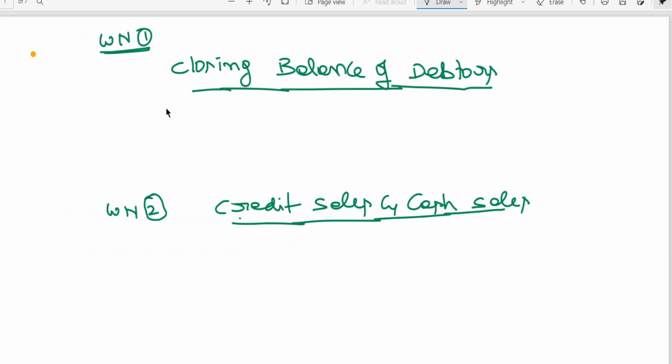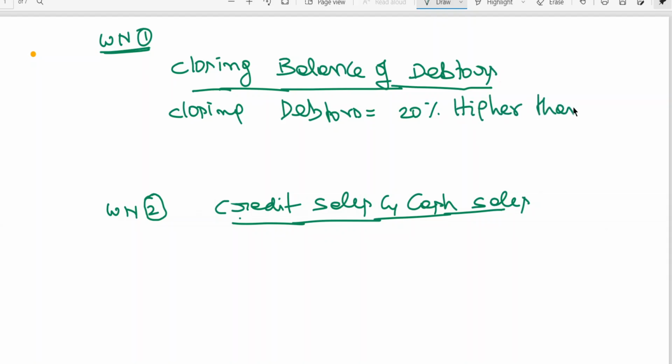Here I am writing that: closing debtors is 20% higher than previous year. That is equal to 1 lakh plus 20%. You are getting 1,20,000.